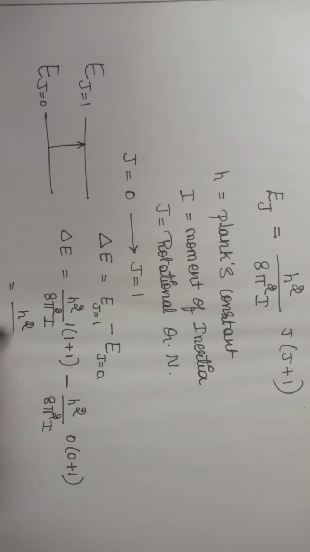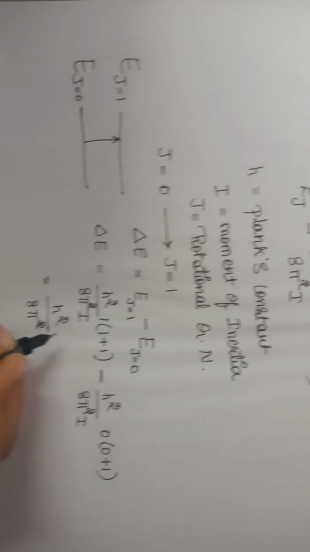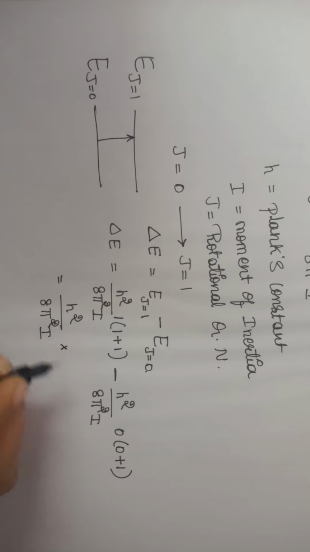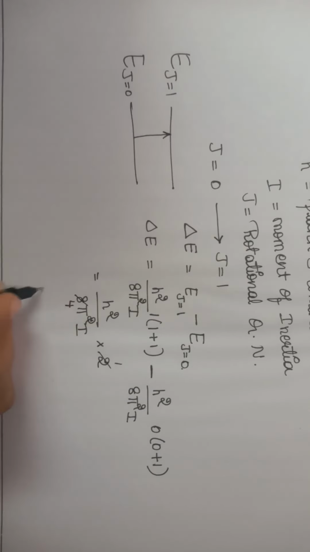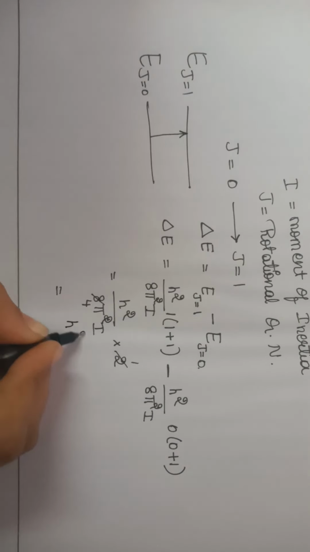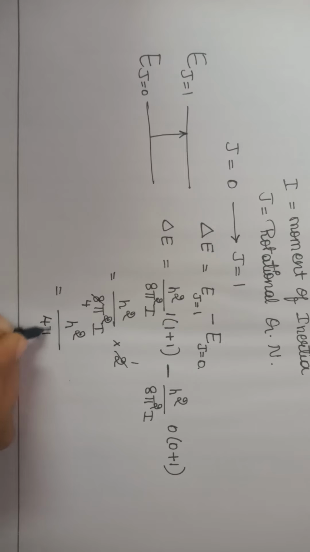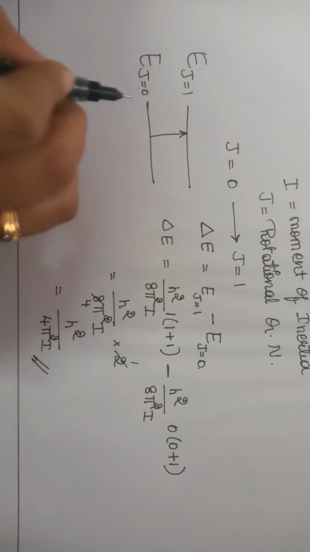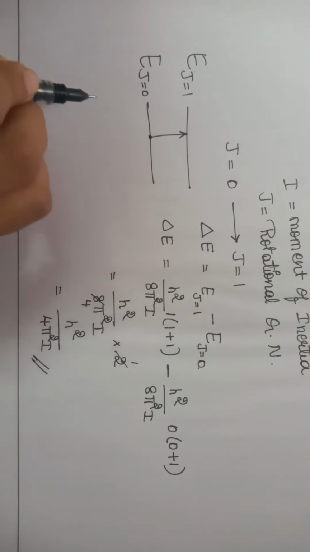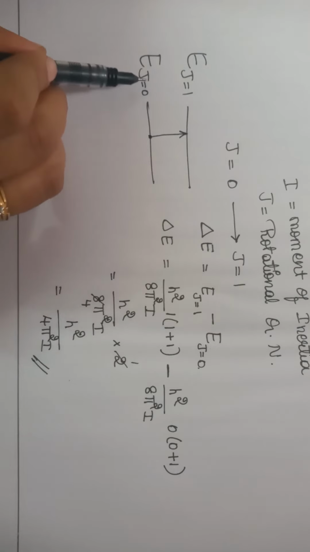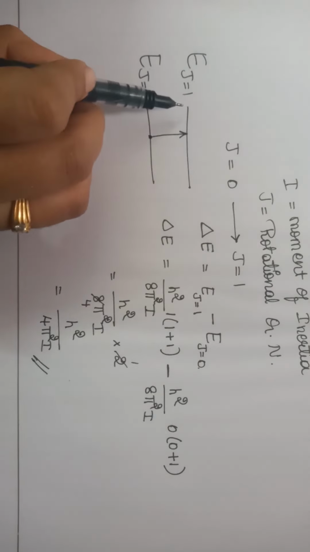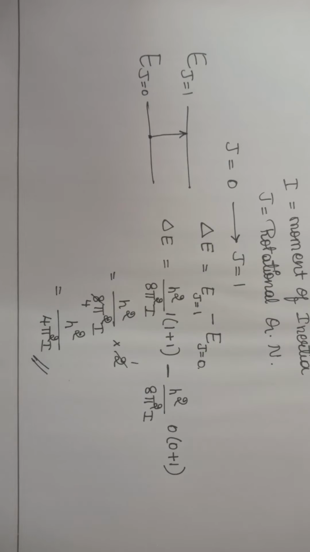So h square by 8 pi square I into 1 plus 1 is 2, 2 into 1 is 2. So 2 ones are 2, 2 fours are 8, and you will get the final expression as h square by 4 pi square I. This is the amount of energy required by an atom or molecule to get excited from J is equal to 0 to J is equal to 1 energy level.